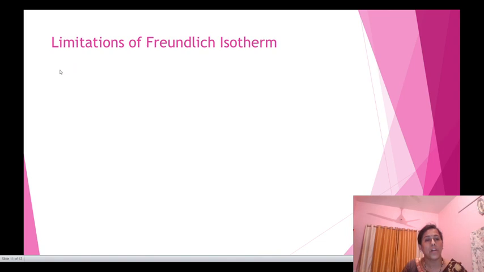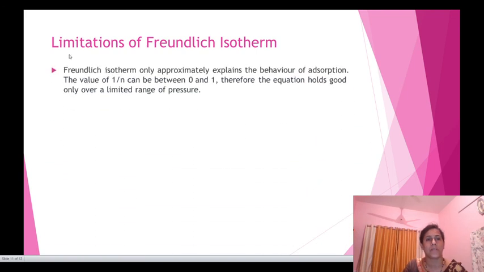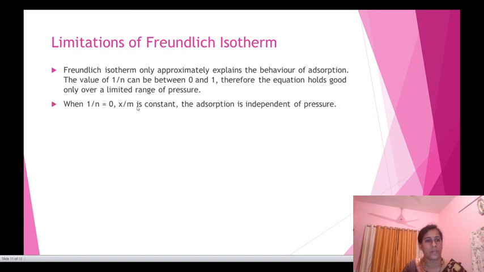The last point of this Freundlich adsorption isotherm is its limitations. First limitation: the Freundlich adsorption isotherm only approximately explains the behavior of adsorption. The value of 1/n is between 0 and 1. Therefore, the equation holds good only for a limited range of pressure.